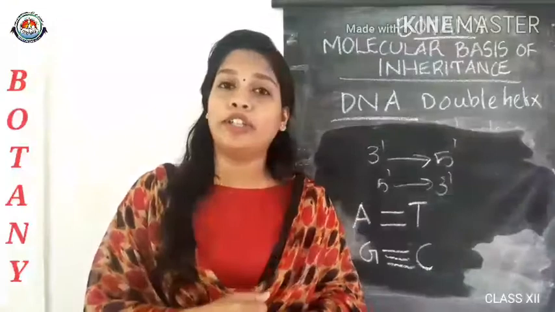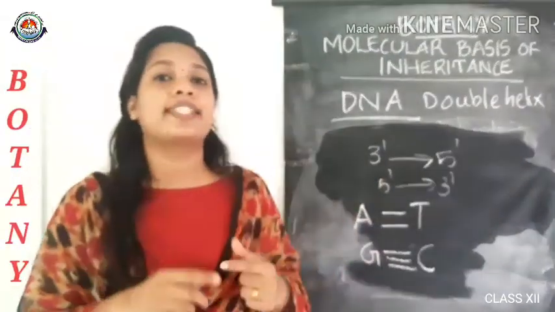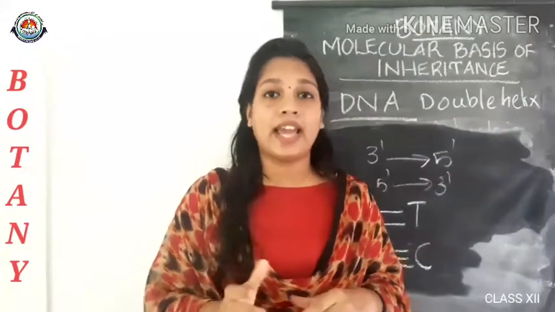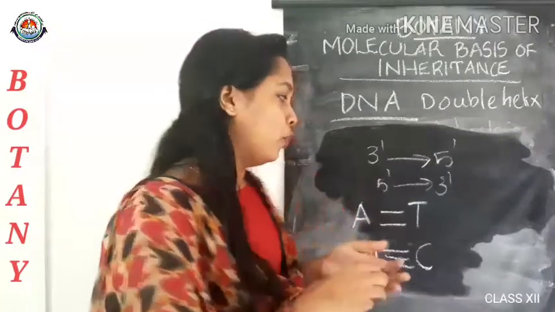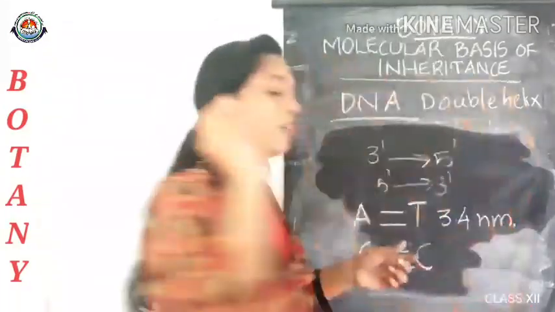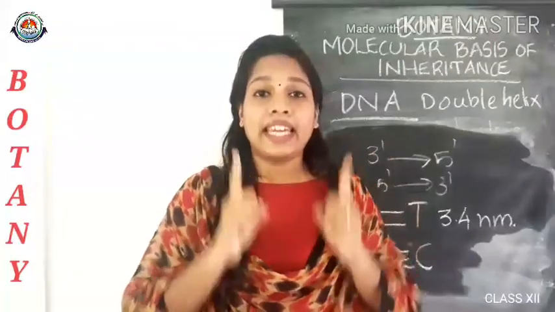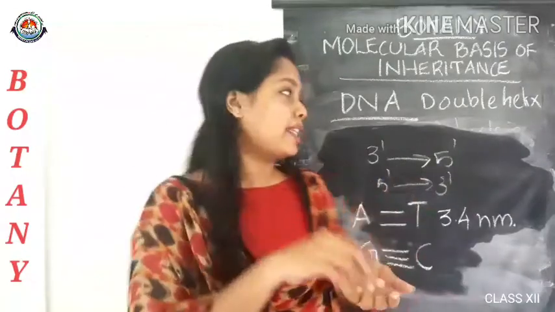The fourth important feature of DNA is that the two strands are coiled in a right-handed fashion, and the pitch of the helix is 3.4 nanometers. In each turn of the double helix, there are 10 base pairs.